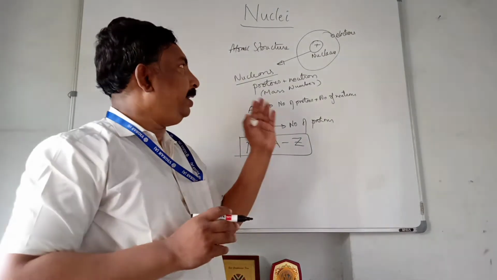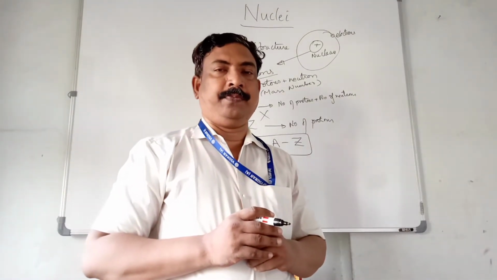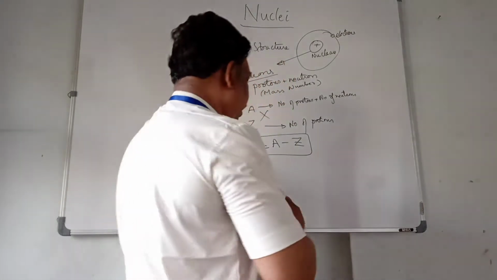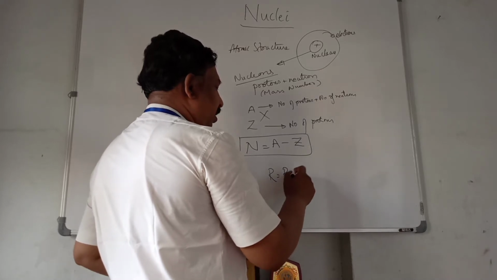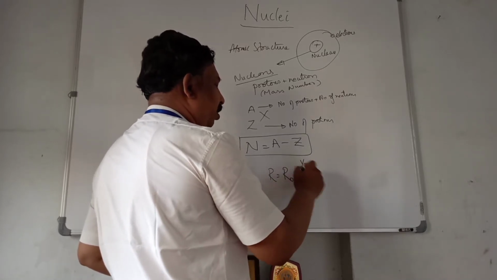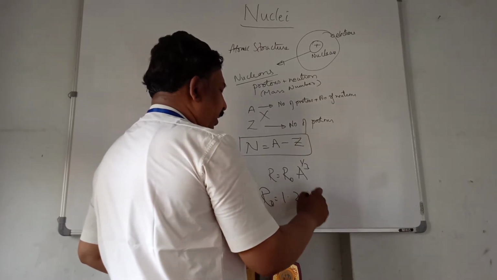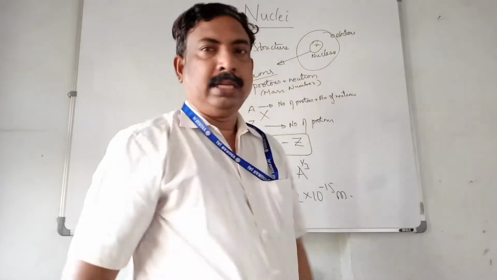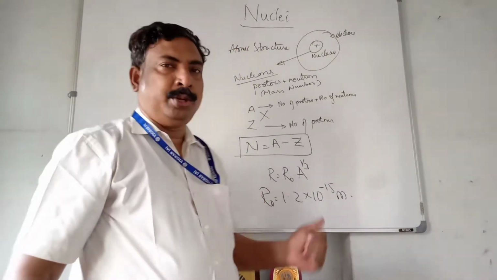And the nucleus size is about 10 power minus 15 meters. And we have seen that the radius of the nucleus is equal to R naught into mass number to the power of 1 by 3, and R naught is 1.2 into 10 power minus 15 meters. So based on this we can find out the radius of any nucleus.